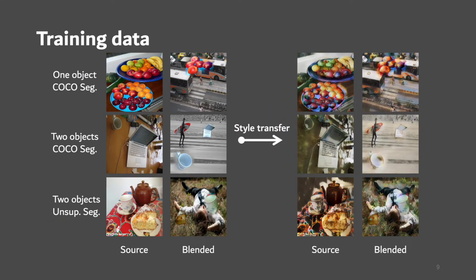Here are some generated pairs. We show the source image, blended image, and both images with style transfer in the slides. We choose to blend one or two objects such that we are able to learn a more complicated displacement field. Instead of using segments annotated in COCO, we also explore advanced unsupervised segments. For unsupervised segments, more details can be found in the paper.